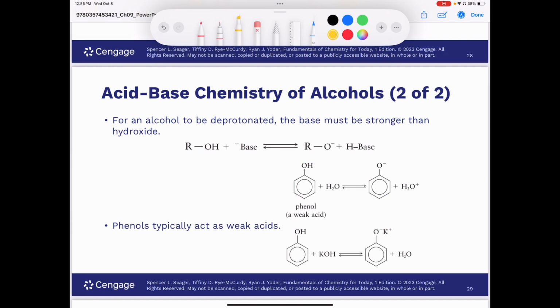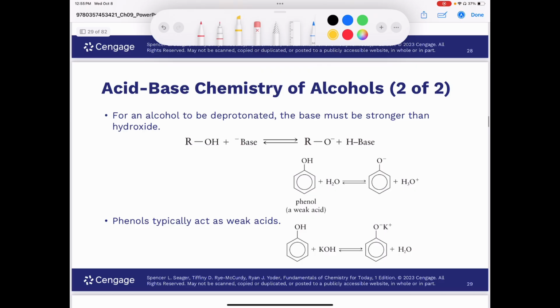Now, if we think about an alcohol behaving as an acid, it says here for an alcohol to be deprotonated, the base must be stronger than hydroxide. And so if we have some kind of base that is stronger than hydroxide, and you remember that hydroxide is OH minus, and there are several bases that are stronger than hydroxide, in that case, the base can remove the proton from the alcohol. And we're going to end up with our oxygen now with a negative charge and we're going to have the hydrogen attached to our base.